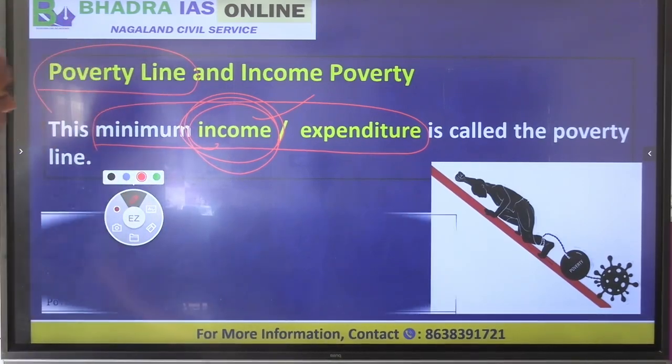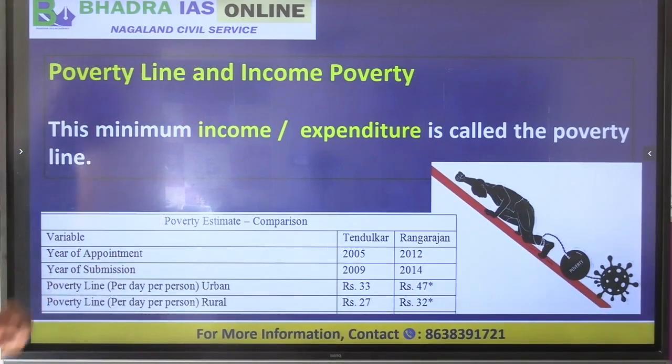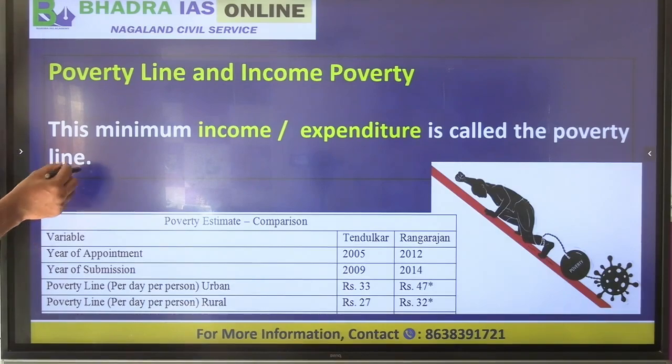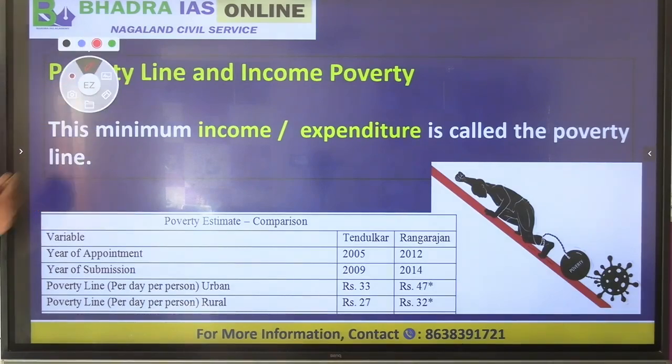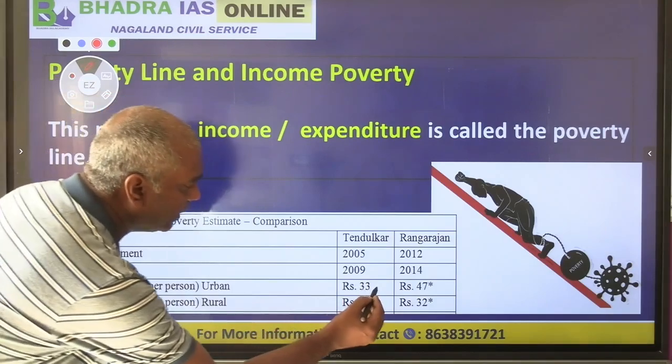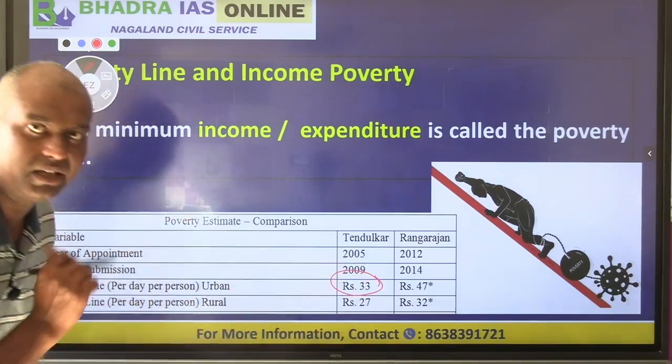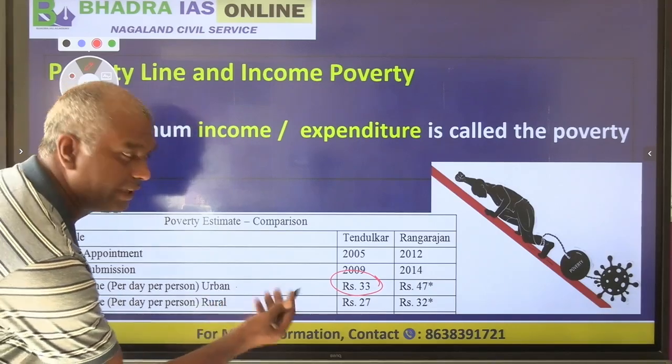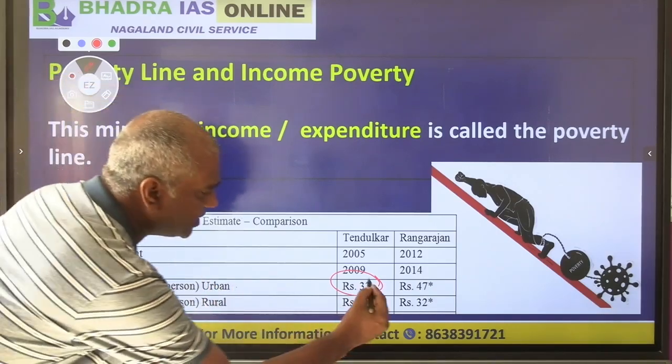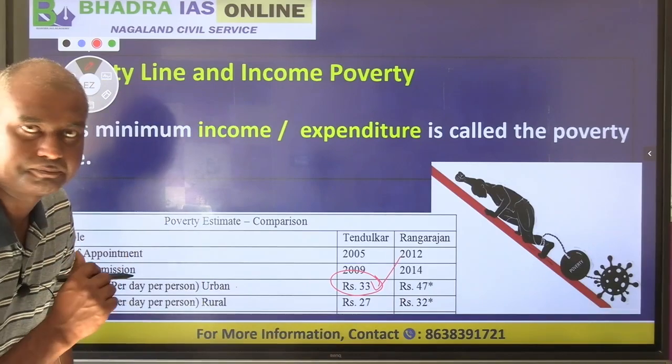Now if you look at the poverty line in India, we had the famous Tendulkar committee. The Tendulkar committee defined the poverty line as how much income a person should have per day. According to the Tendulkar committee, if a person is in an urban area, the minimum income, the poverty line, they fixed at 33 rupees per day.